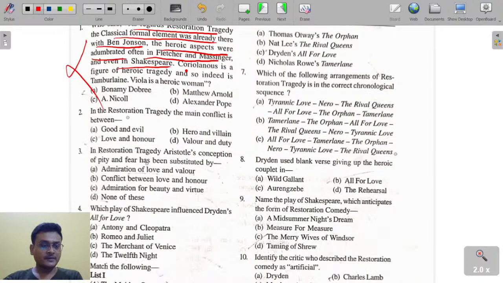What was the main conflict in Restoration tragedy? It is love and honor. Love and honor was the main conflict of Restoration tragedy, 1660 to 1700. In Restoration tragedy, Aristotle's pity and fear has been substituted by admiration, love and valor. Okay.